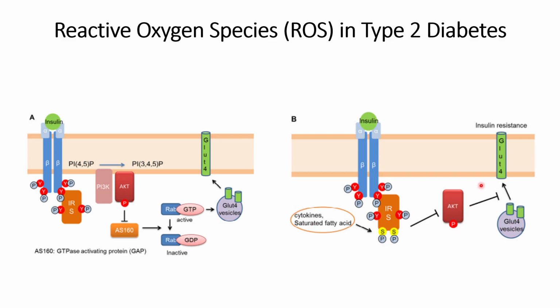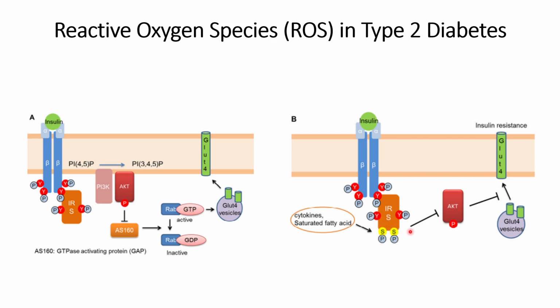Now we will understand what happens in the presence of reactive oxygen species. Since in type 2 diabetes the body is able to produce insulin as per the requirement, this insulin will bind to the cell surface receptors, and thereby phosphorylation will occur as usual. However, along with the phosphorylation of IRS, serine will also bind to the IRS.